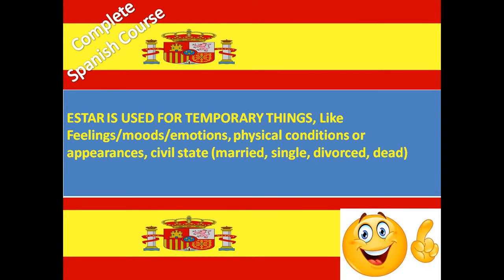So, number one, estar is used for temporary things like feelings. Your moods are also temporary. Emotions are temporary. Physical condition: sometimes your physical condition is good, sometimes it is bad, so this is also a temporary thing, and we use estar. Or appearance, or civil state like married, single, divorced, dead. All these things use the estar verb conjugation.